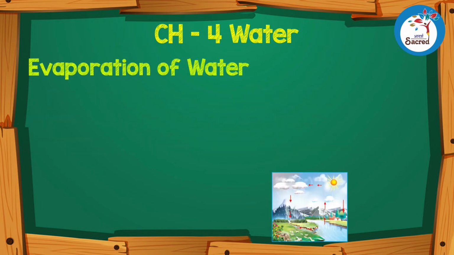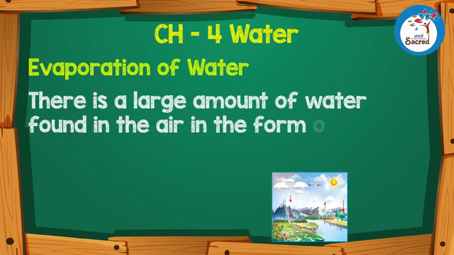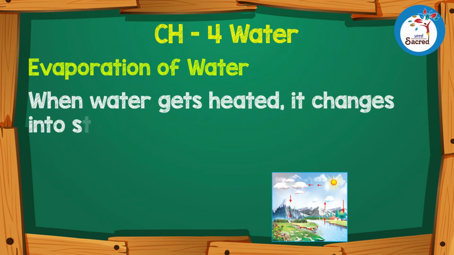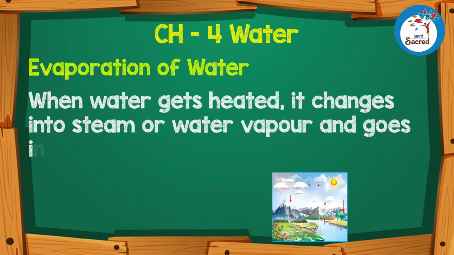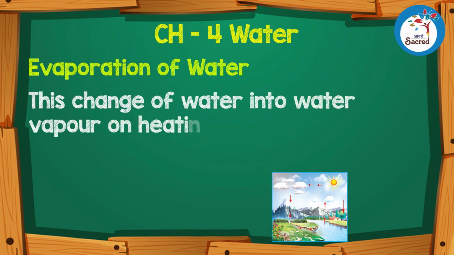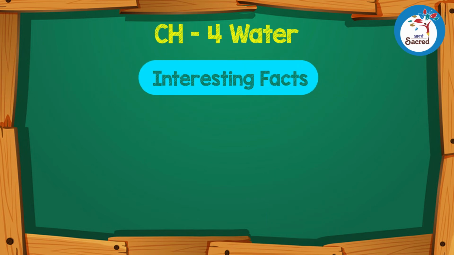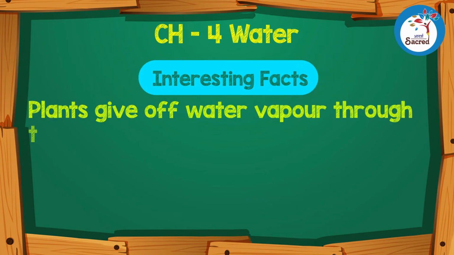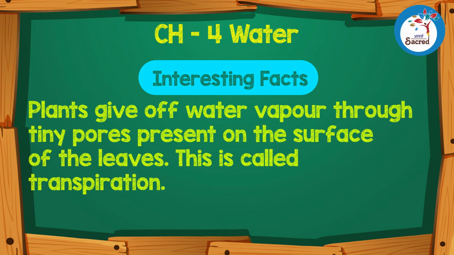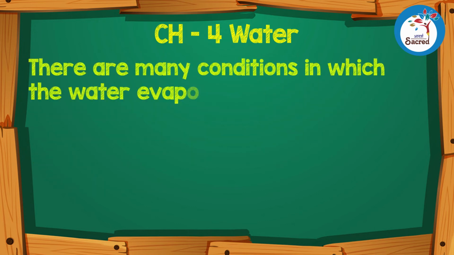Evaporation of water. There is a large amount of water found in the air in the form of water vapor. When water gets heated, it changes into steam or water vapor and goes into the air. This change of water into water vapor on heating is called evaporation. Interesting facts. Plants give off water vapor through tiny pores present on the surface of the leaves. This is called transpiration.